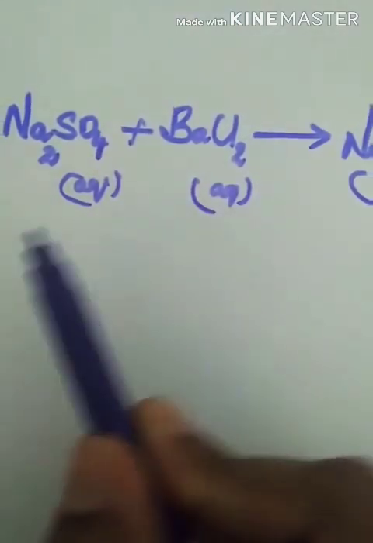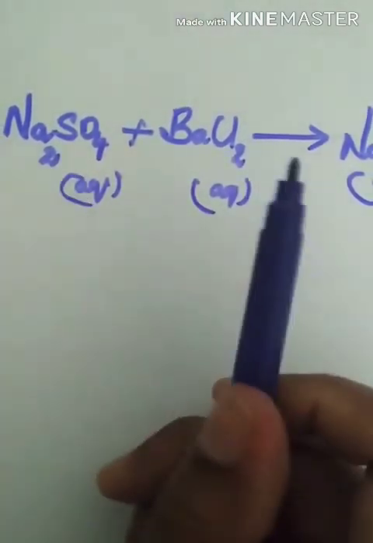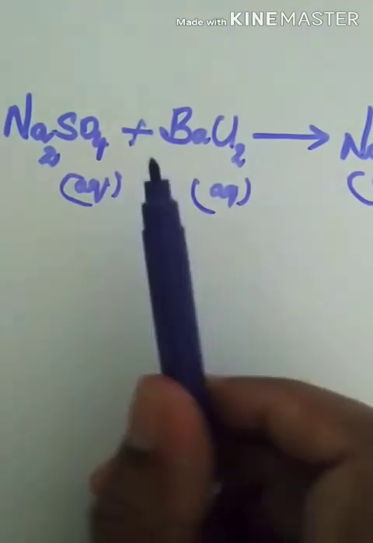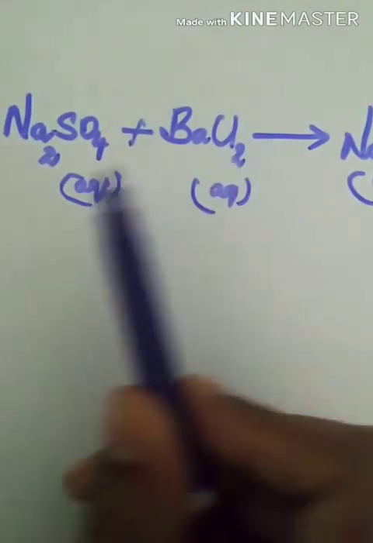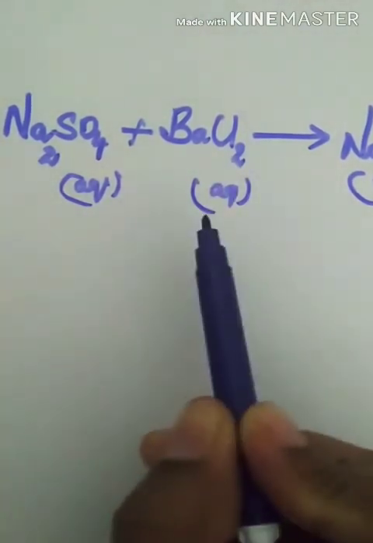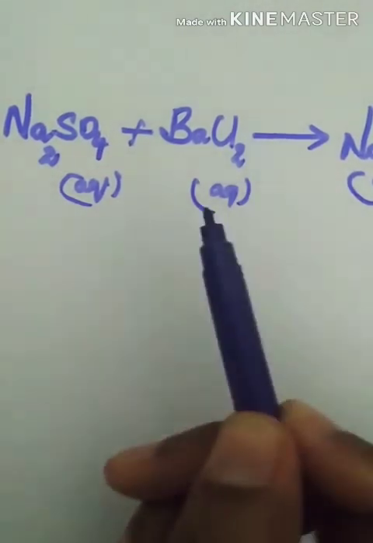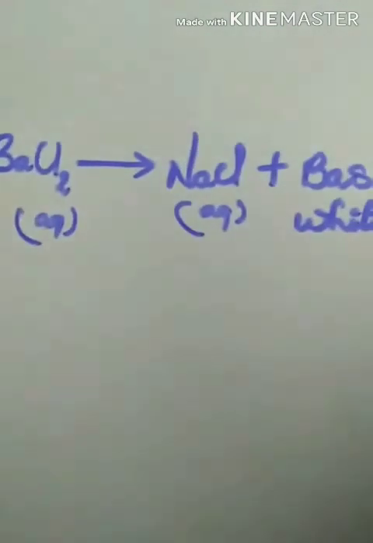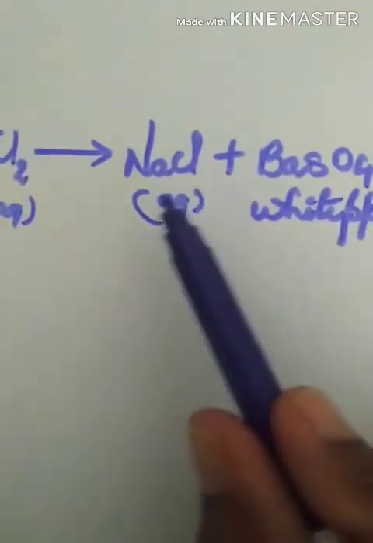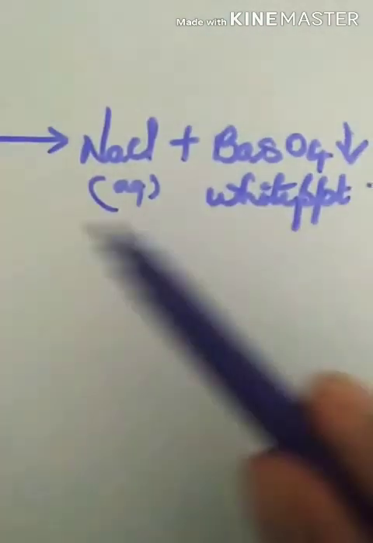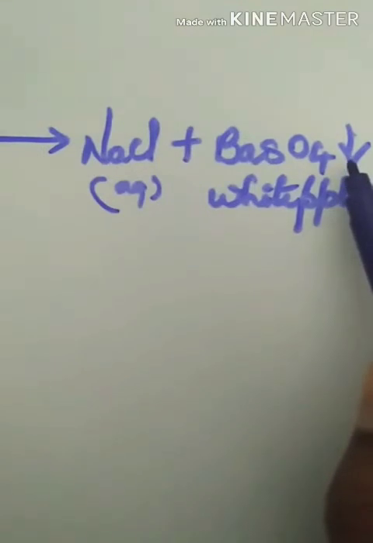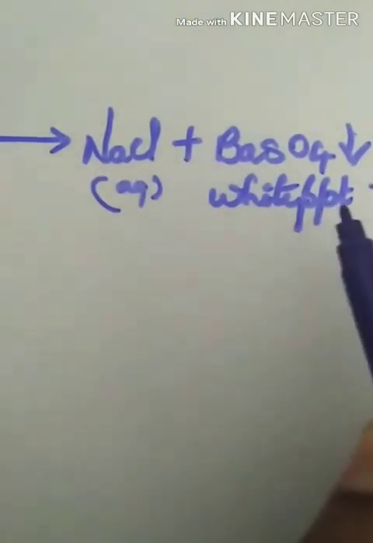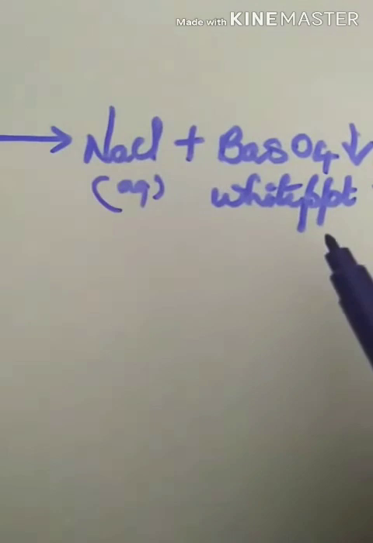So what will happen when sodium sulfate reacts with barium chloride? You can expect a question like that. Or they will give you this reaction and ask you to write down the name of the reaction. So we have two compounds here, and on the product side you can see that the ions have exchanged, and also you can see the formation of a precipitate. So this is an example again of double displacement reaction.